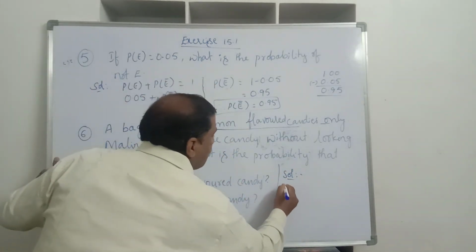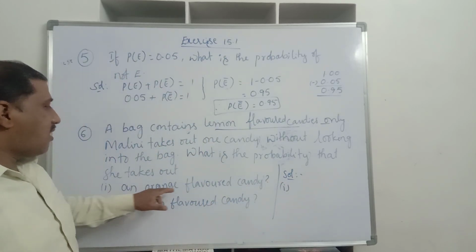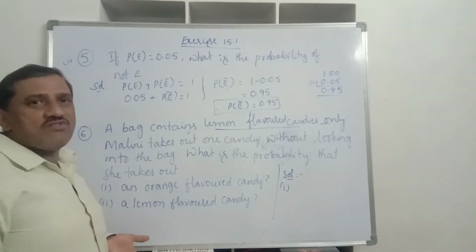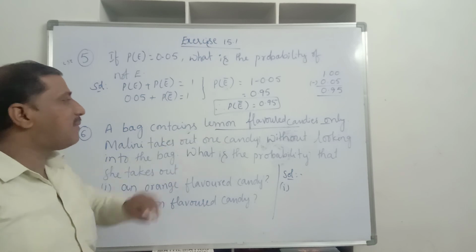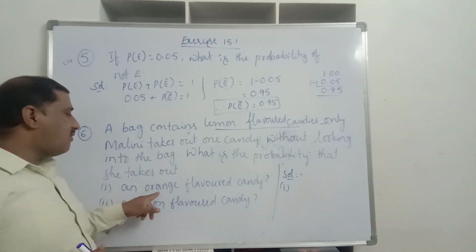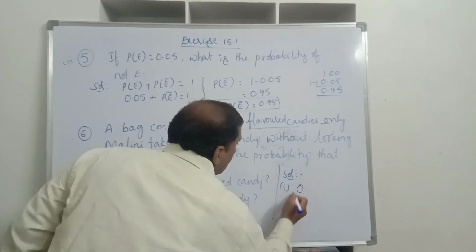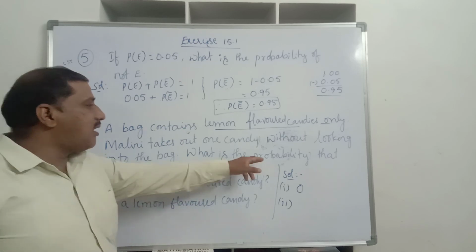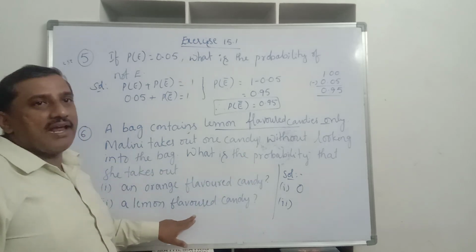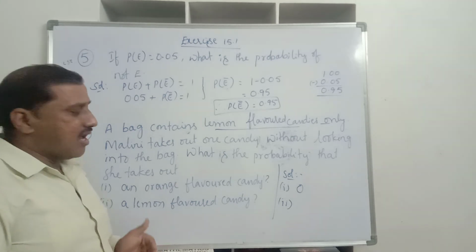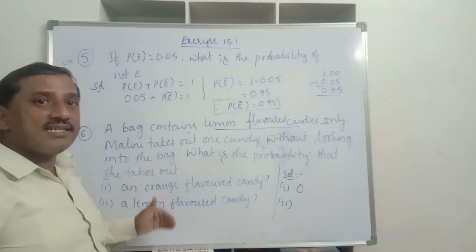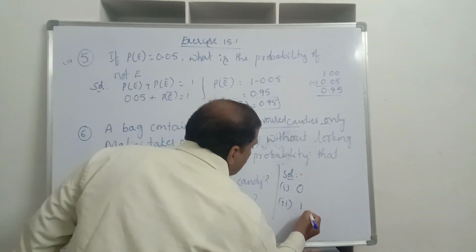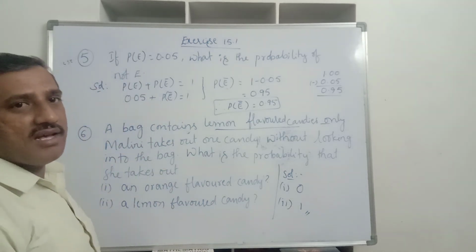Therefore, the probability of an orange flavored candy is what? It is an impossible event. Why? Because the bag itself contains only lemon flavored candies. Therefore, the probability of an orange flavored candy is 0. Now, what is the probability that she takes out a lemon flavored candy? All the candies are lemon flavored. Therefore, it is a sure event, that is a certain event. Hence, the probability of a lemon flavored candy is 1, as it is a sure event.